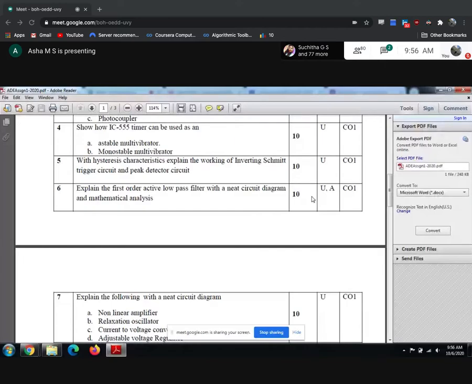But what these faculties will have in mind: if such students read all these questions honestly, he would have read that active low pass filter. Let him give whatever in the examination, let him give band pass, whatever it is, the first explanation he can write. Even the circuit, if he writes what he knows, even the low pass filter circuit, if he had studied for the intervals, then definitely he will fetch 1 or 2 marks. And that definitely adds to his total marks, and definitely he can clear the subject if he concentrates well on the SI. Got it?